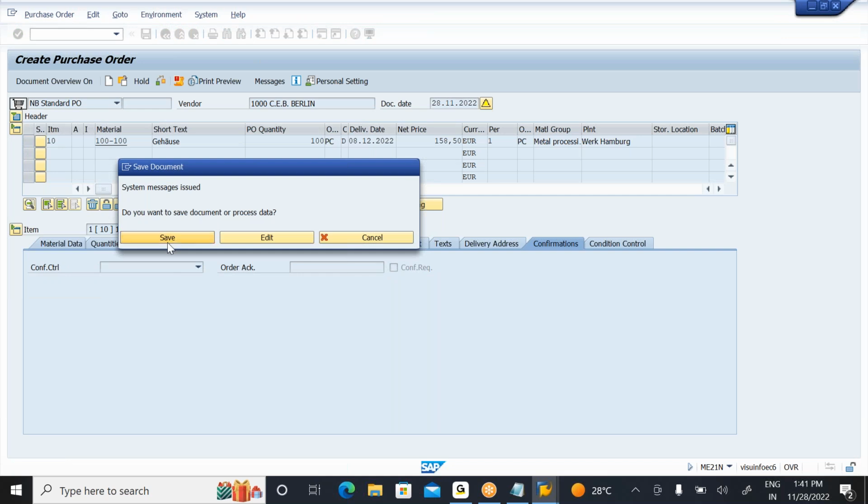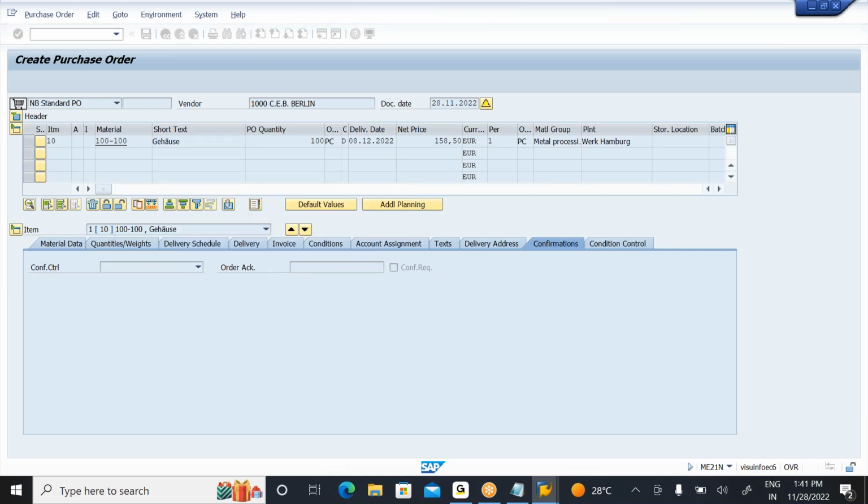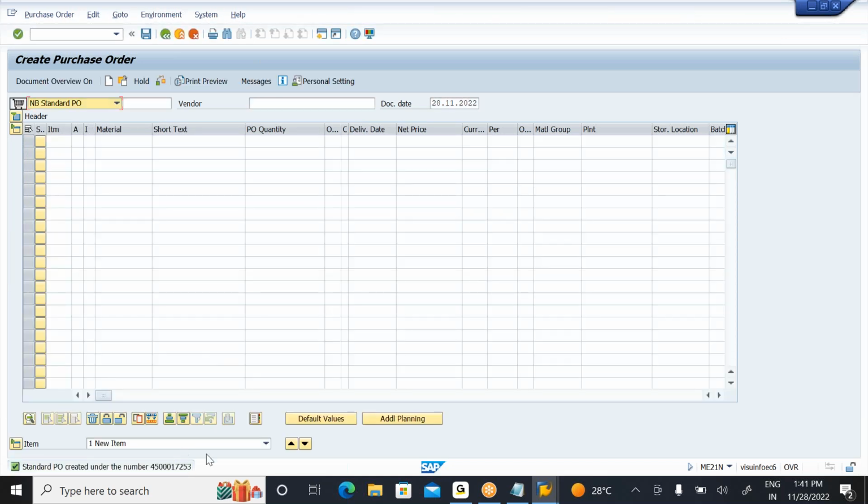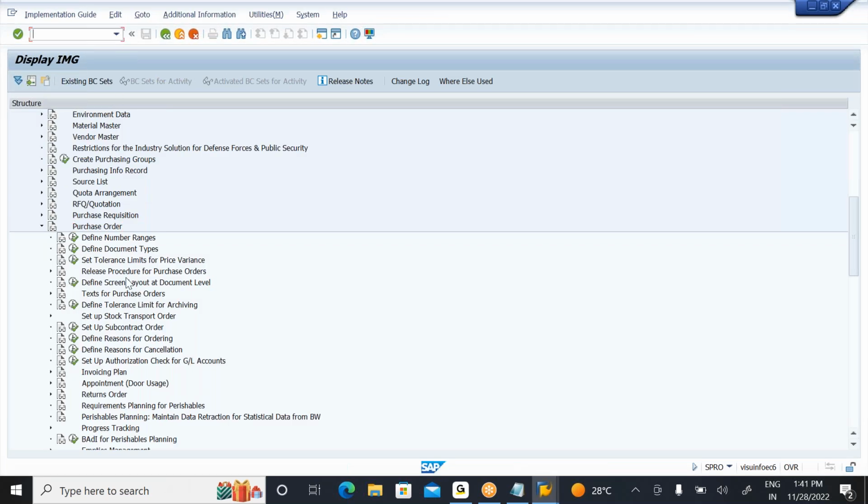When you created a PO, the system got the PO number from the number ranges, right? From where exactly is the system getting this PO number, 4500017253? We need to understand this in the backend system. In the backend, go to define number ranges.